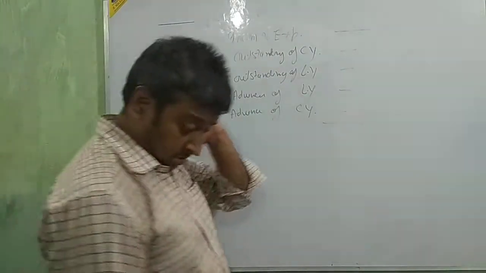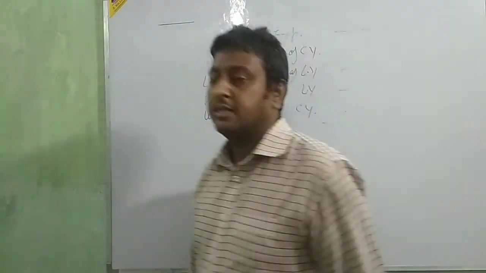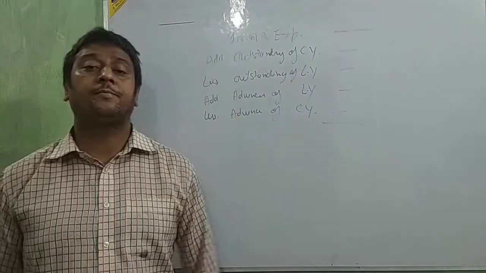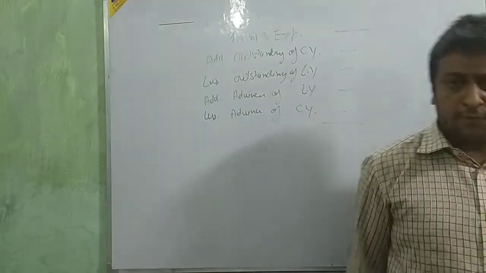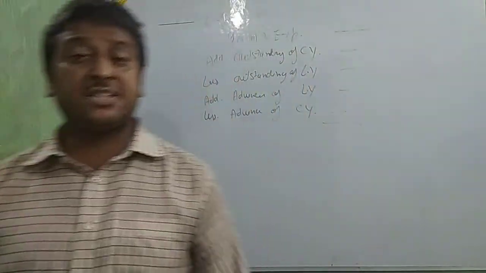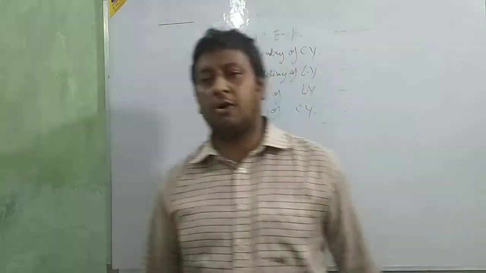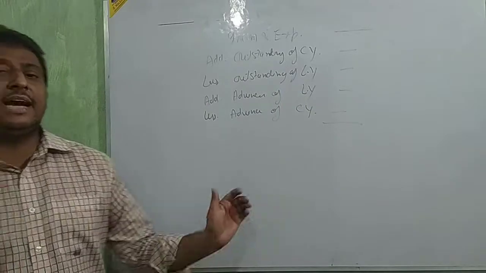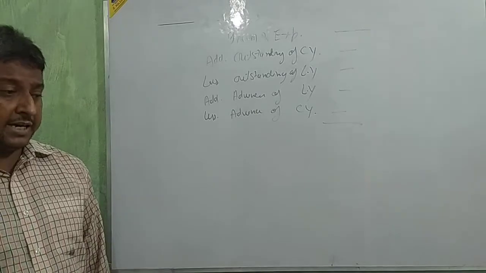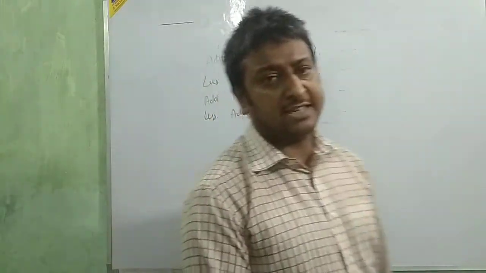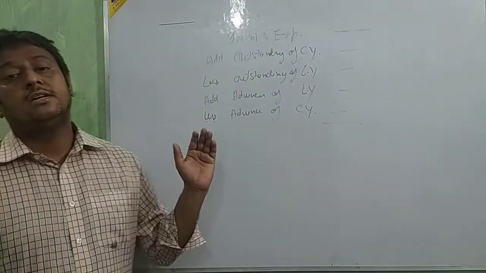Some special fund or special expense, such as subscription, we are going to show in the income and expenditure account. Endowment fund or any other fund is shown in the balance sheet. Entry fees: if entry fees is given and no information about the entry fees is given in the question, then that entry fees we are going to take in the income and expenditure account. But if any information is given about capitalization of that entry fees, then we are going to take it in the balance sheet.